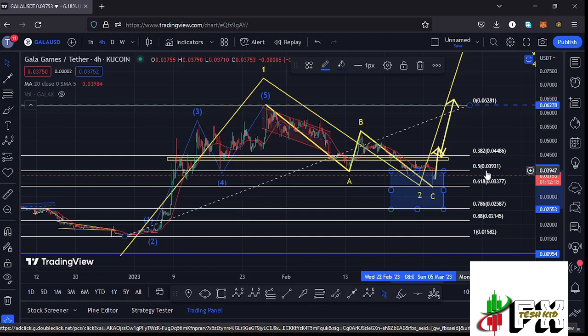$0.02587 mark. So there are chances that in case the breakdown continues, we are unable to get above the 20-day MA here on the 4-hour chart anymore, and then we lose the fib level 0.618, then there are chances of getting to our next key area on the Fibonacci's, which is the fib level 0.78, which lies at around the $0.02387 mark, and it is within that target area that I'll be expecting now to see the reversal to the upper side in the formation of that wave 3.